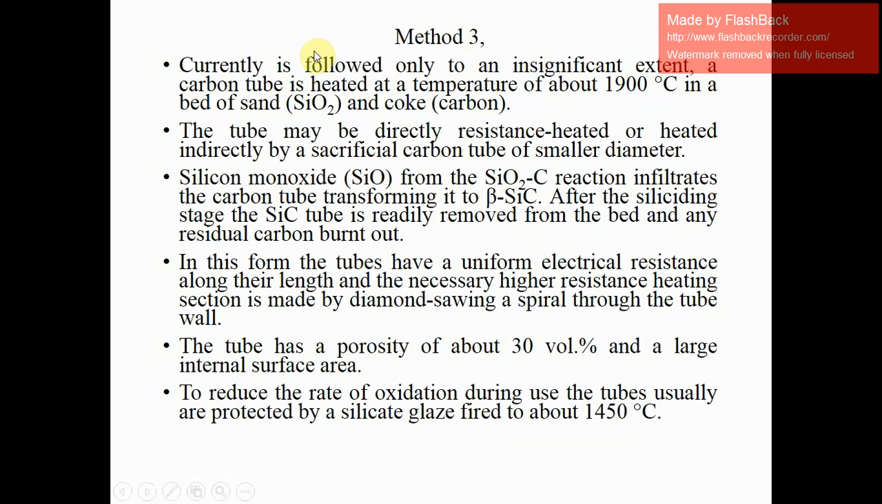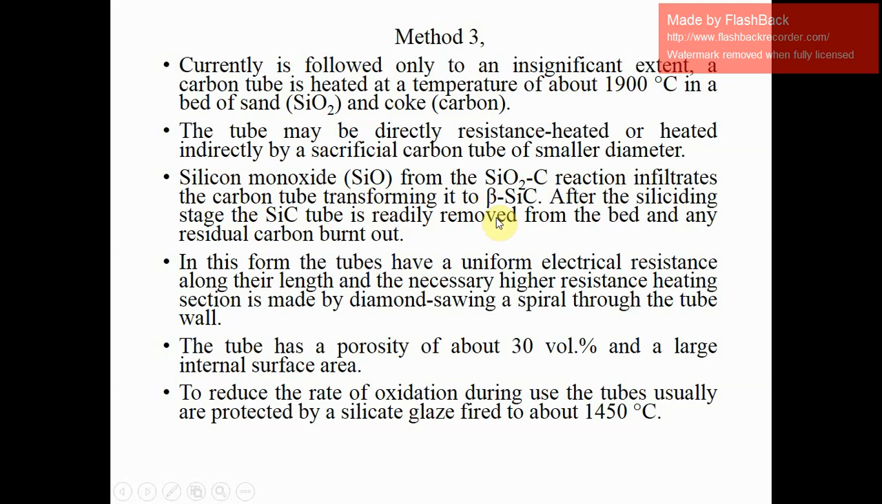Then method 3. Very few heating elements are formed by this method. A carbon tube is heated at a temperature of about 1900 degrees Celsius in a bed of sand, SiO2, and coke carbon. The tube may be directly resistance heated or heated indirectly by a sacrificial carbon tube of smaller diameter. Silicon monoxide from the SiO2-C reaction infiltrates the carbon tube, transforming it to beta SiC. After the siliciding stage, the SiC tube is readily removed from the bed and any residual carbon burnt out.